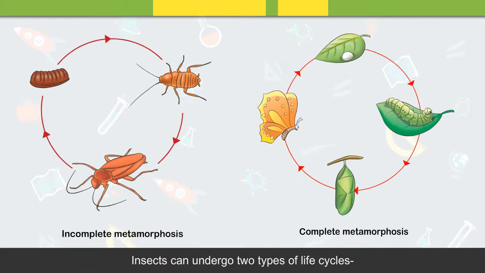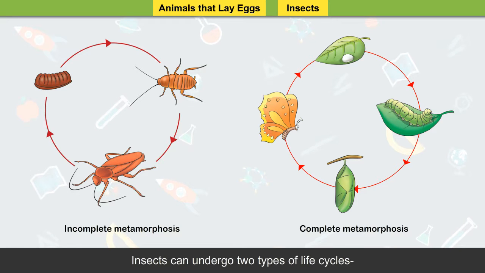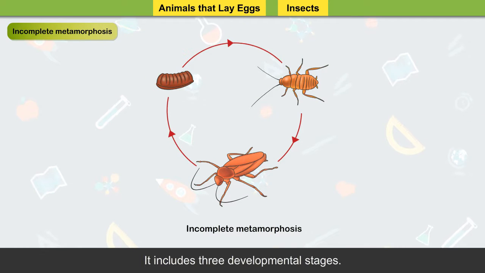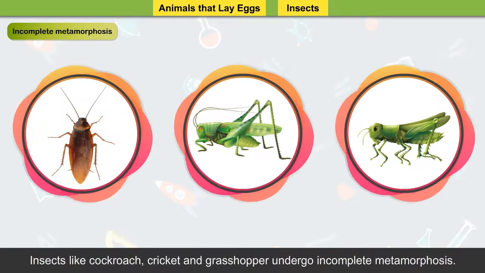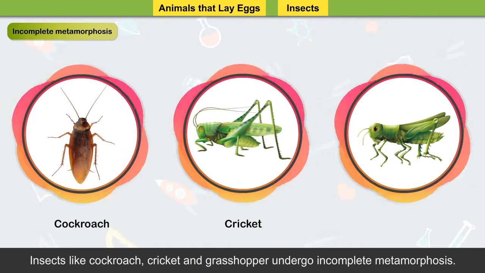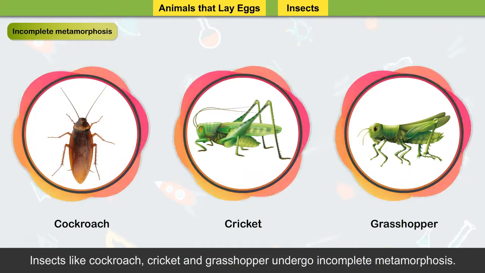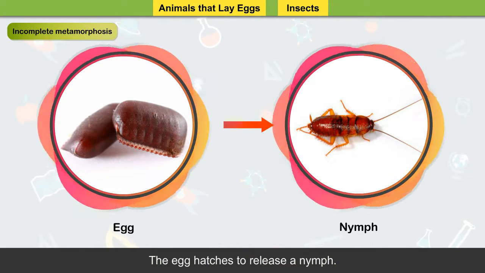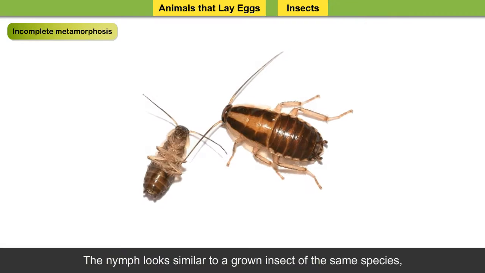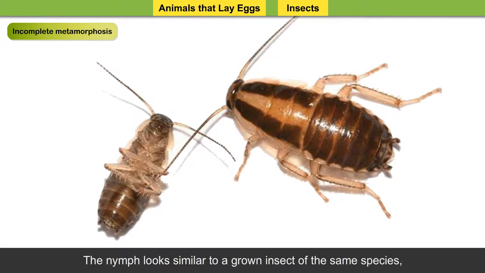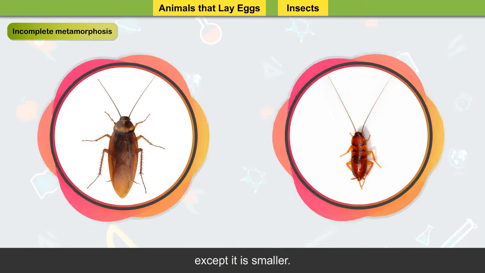Insects. Insects can undergo 2 types of life cycles. Incomplete metamorphosis. It includes 3 developmental stages. Insects like cockroach, cricket, and grasshopper undergo incomplete metamorphosis. The egg hatches to release a nymph. The nymph looks similar to a grown insect of the same species, except it is smaller.